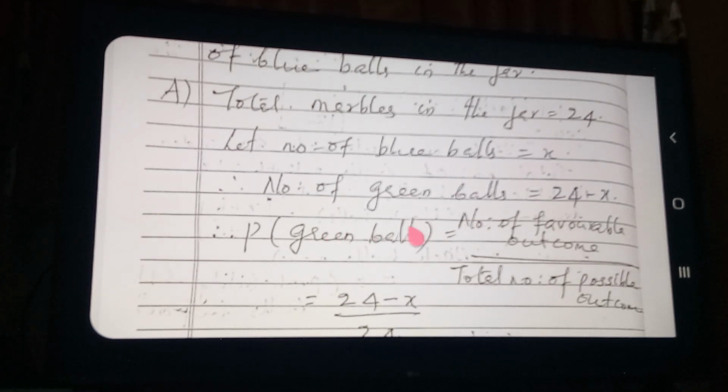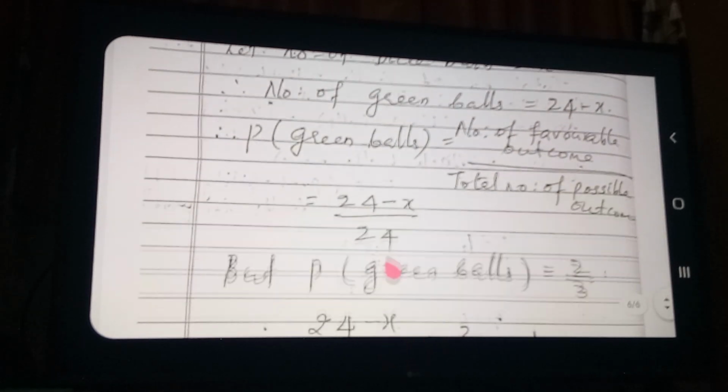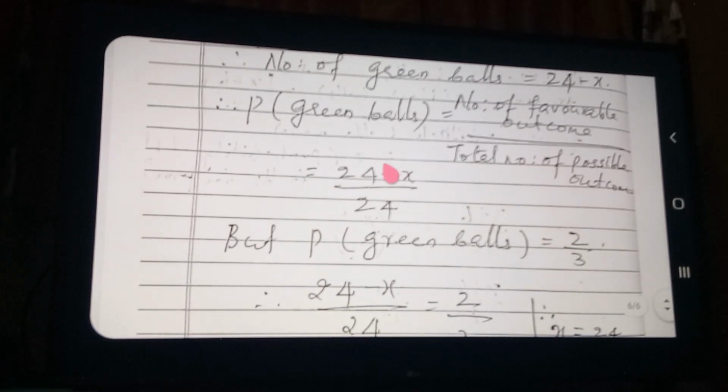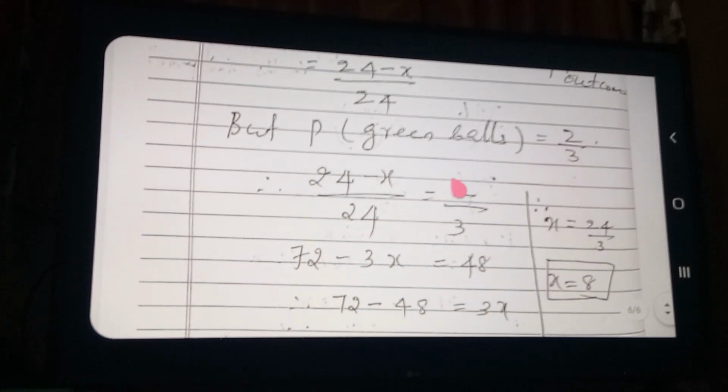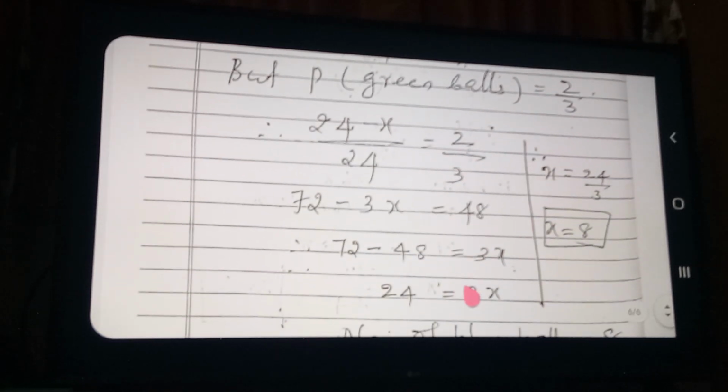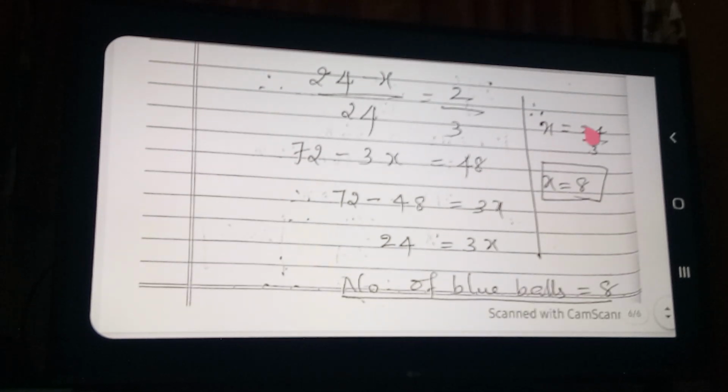Therefore the probability of green marbles is equal to the number of favorable outcomes divided by the total number of possible outcomes. Favorable outcomes are 24 minus x, and total is 24. Already given, the probability of green marbles is 2 by 3. Therefore compare them: 24 minus x by 24 is equal to 2 by 3. Cross multiply, and you get 24 is equal to 3x. Therefore x is equal to 24 by 3. Therefore x is equal to 8.